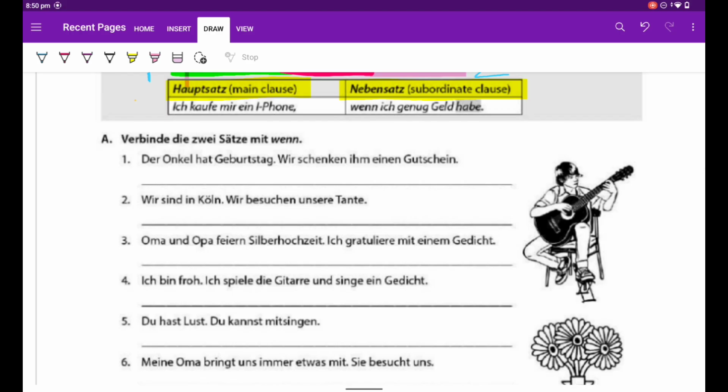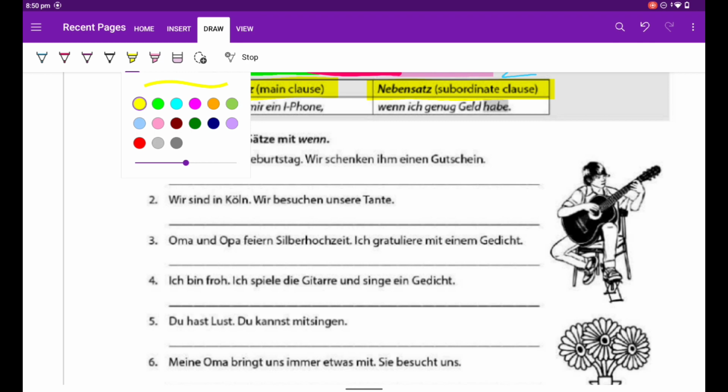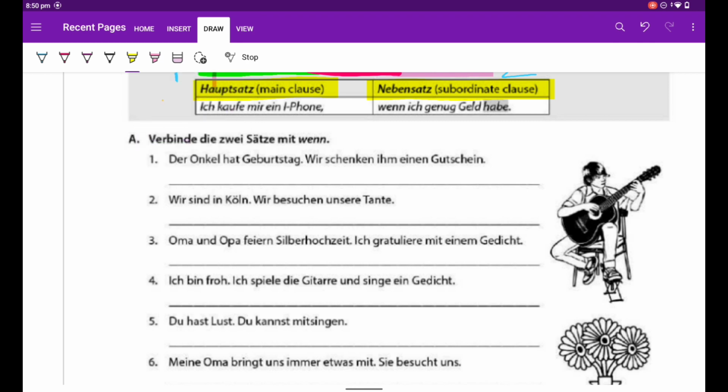I'm going to highlight the nouns. You have to do the same way. Geburtstag, nouns as well as words. Schenken, besuchen, Silberhochzeit, Gedicht, gratulieren. Then Gedicht is coming again.